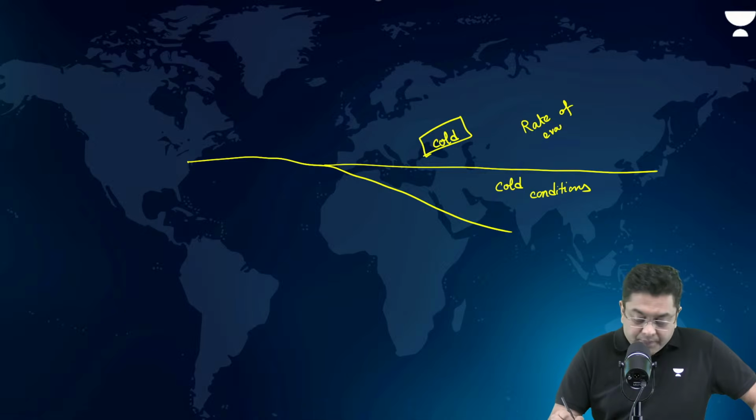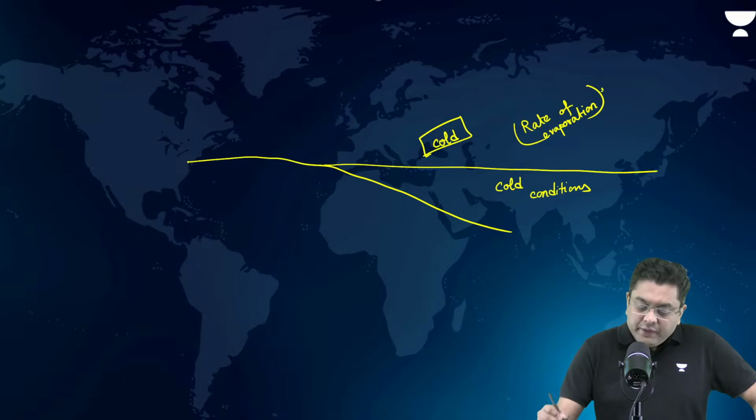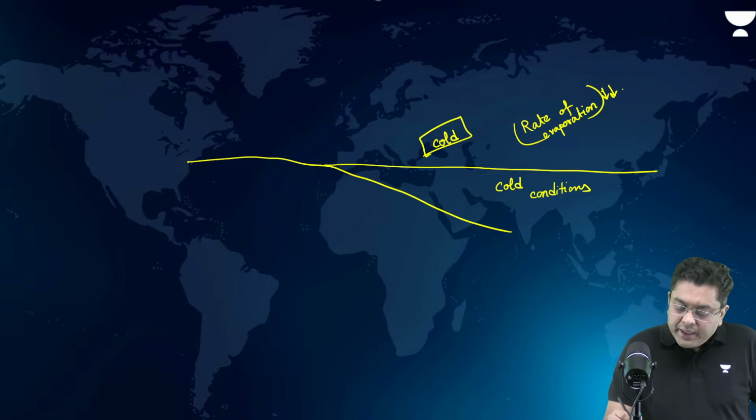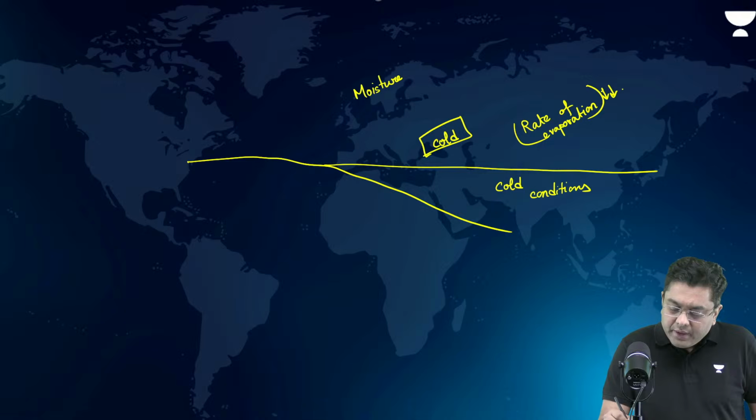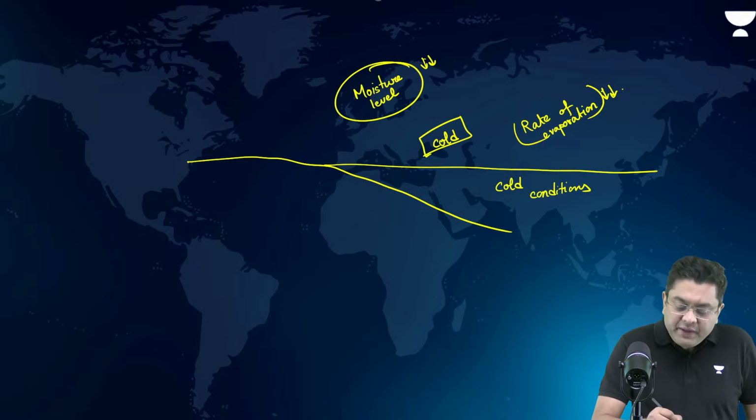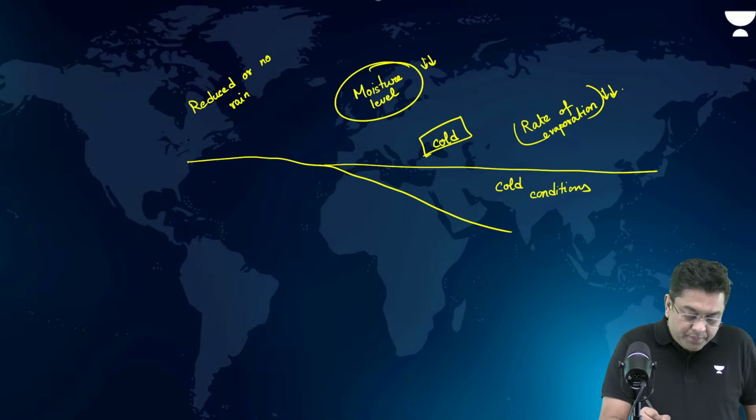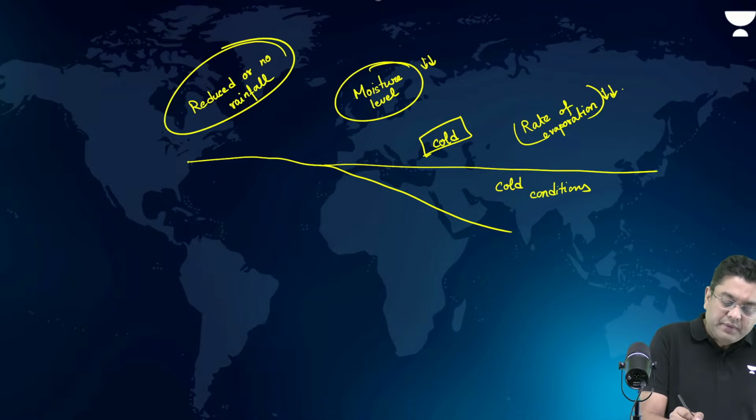That means moisture in the air, moisture level will also be very, very low. That means reduced or no rainfall. That means desert.